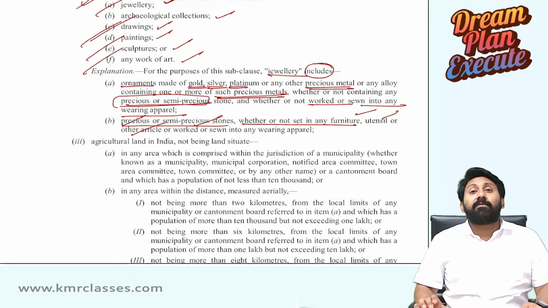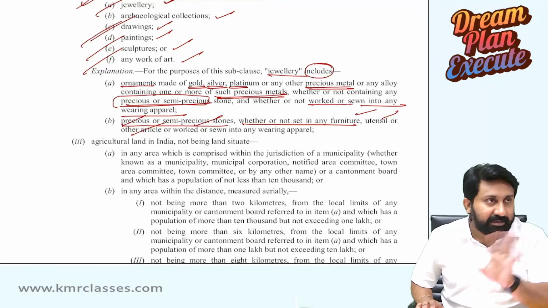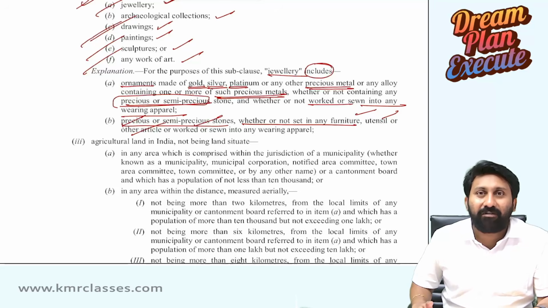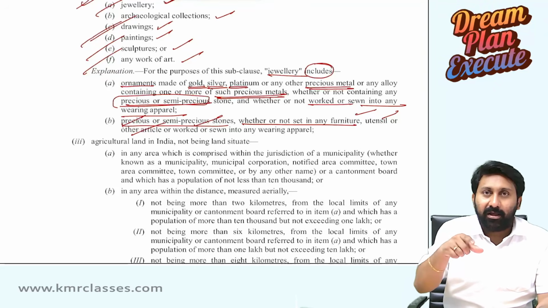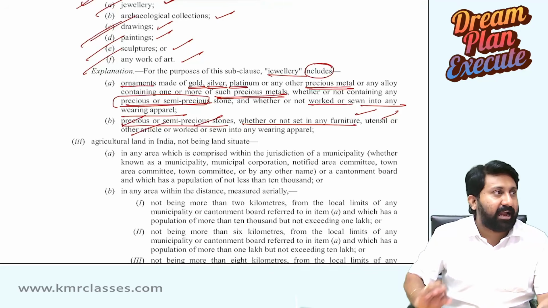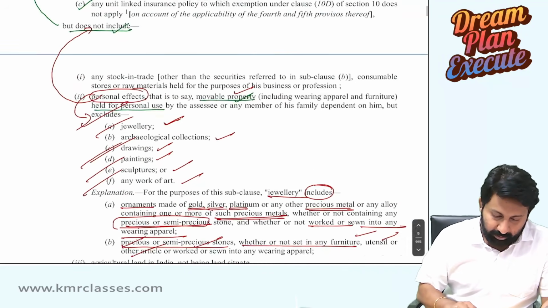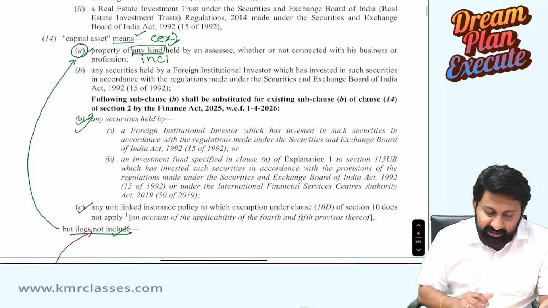And moreover, normally if you sell the bullion, normal sections will get attracted. Personal effects will not come in, because no one will personally use a gold biscuit. A gold biscuit converted into jewelry will be personally used. That will become a capital asset anyway. Okay. Next. So these are all the things we completed.